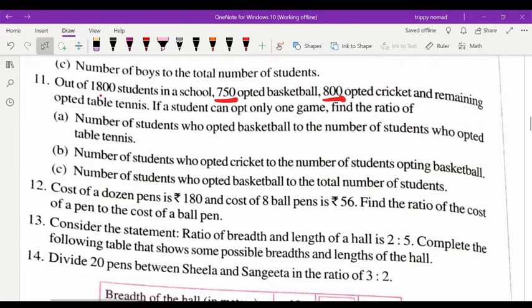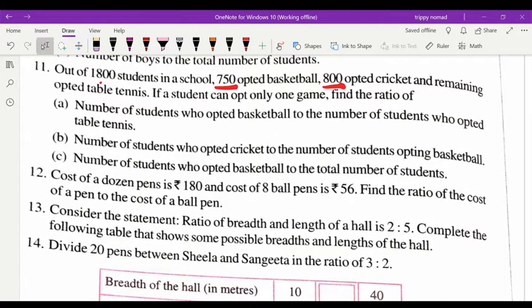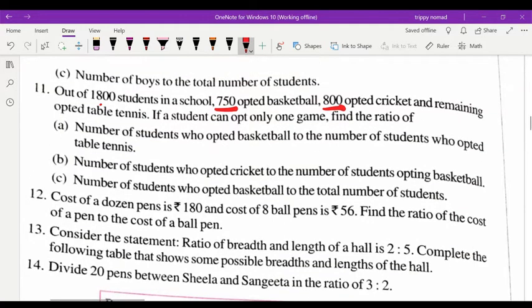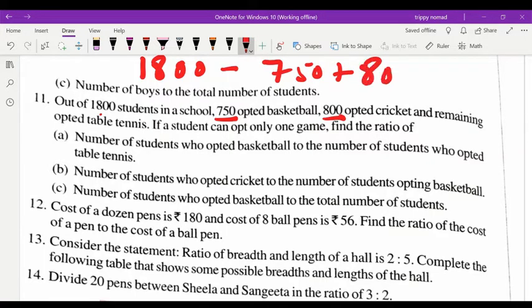And same way in question number 11, as they ask in the question, you will find the number of students who opted basketball to the number who opted table tennis. So the 11th question also is homework. Okay, after subtracting, first the number for table tennis: 1800 minus 715 plus 800. Okay, so you will get this one. I have given the idea, you have to do this sum also.